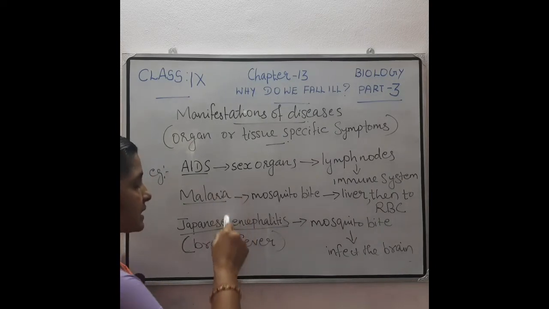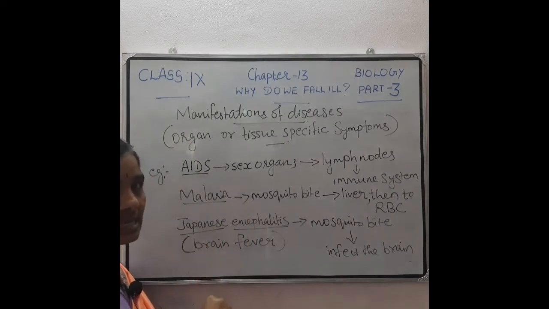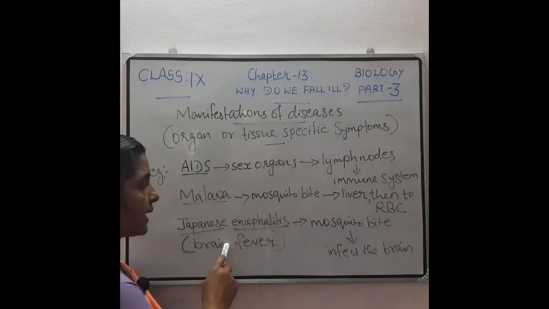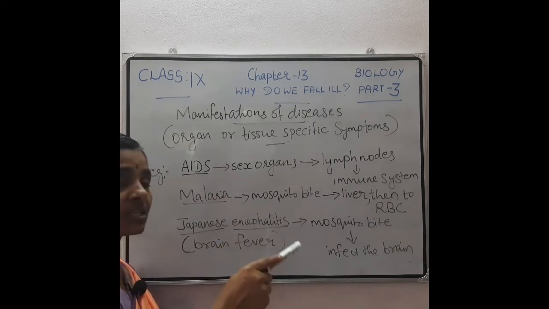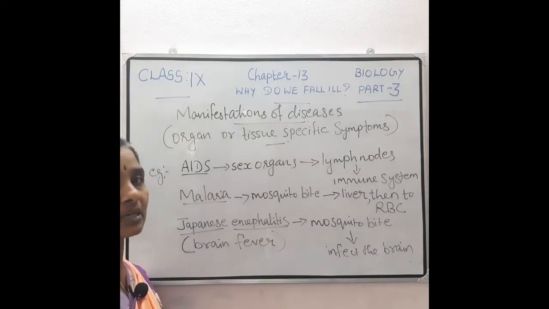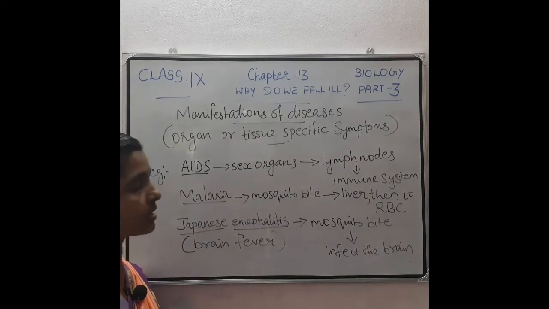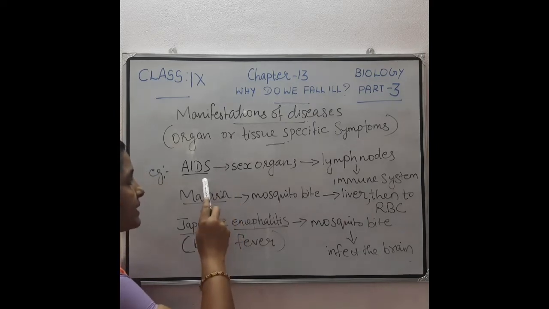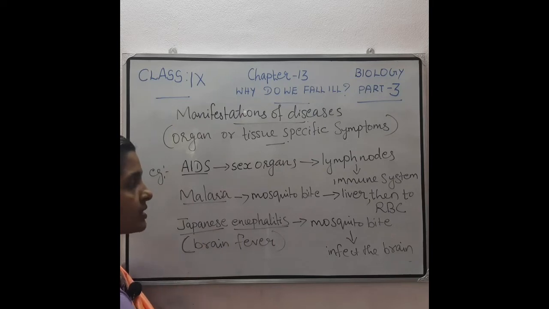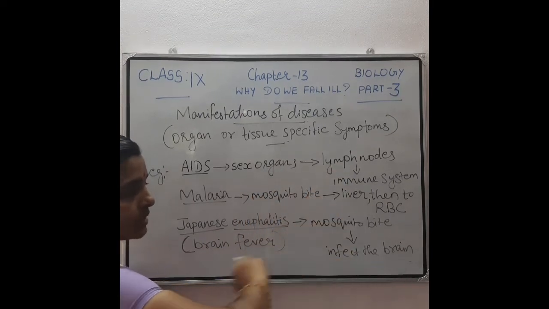So these three diseases are all examples. Here we can see that their point of entry is different, and they affect other regions or other parts. There is no connection with the point of entry. So in these diseases, AIDS, malaria, and Japanese encephalitis, which organ they are affecting is also something you have to study.